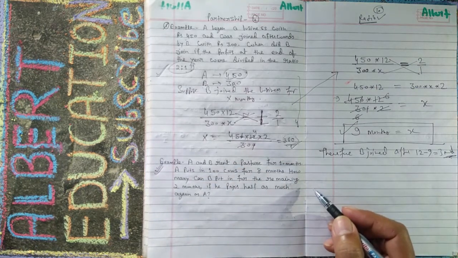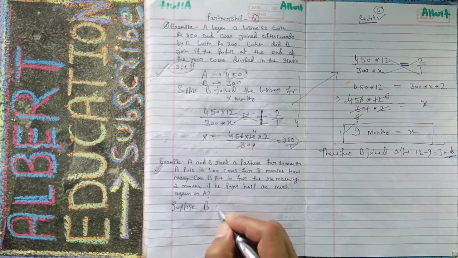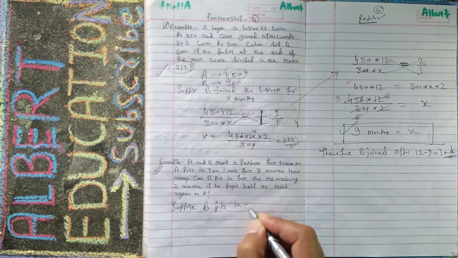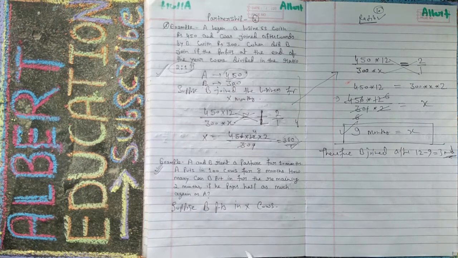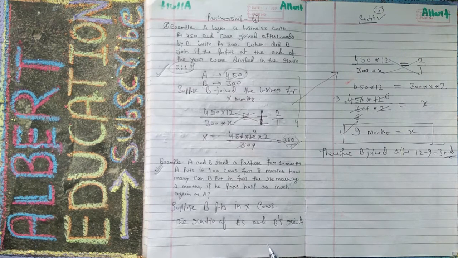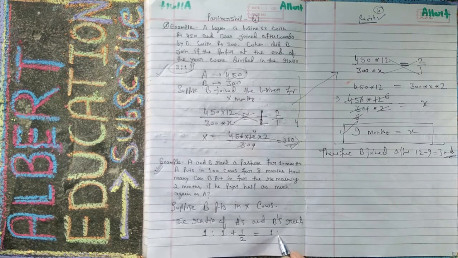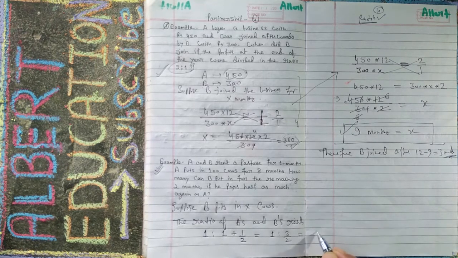Okay, so now suppose B puts in x cows. So the ratio of A and B rent will be 1 : 1 plus 1/2. This is 1 : 3/2, and this is 2 : 3.